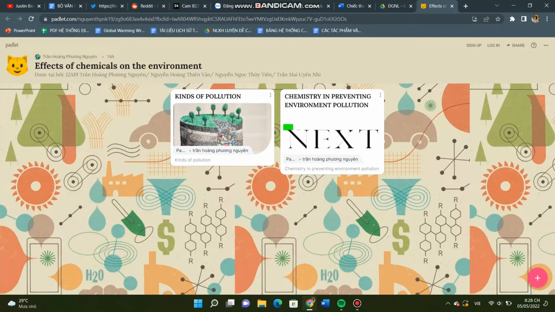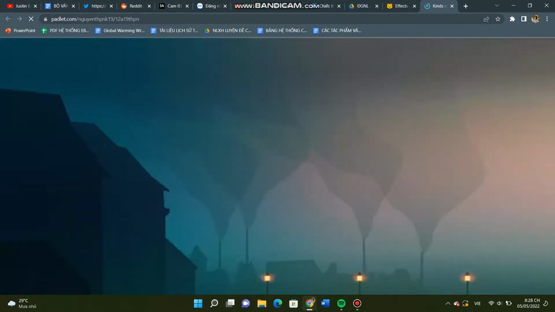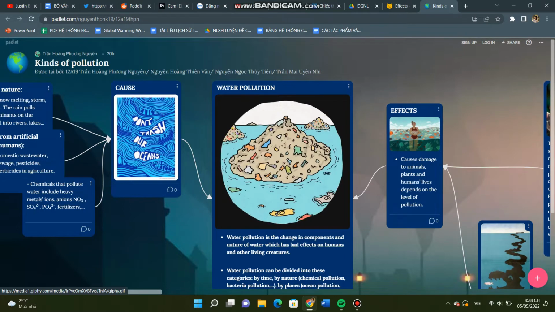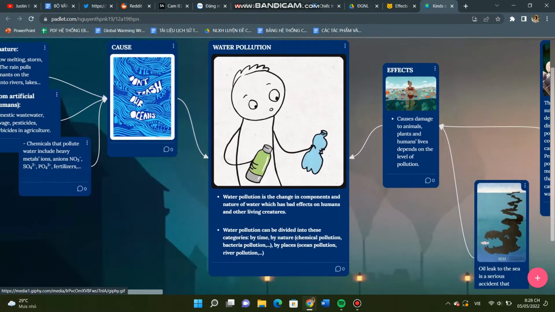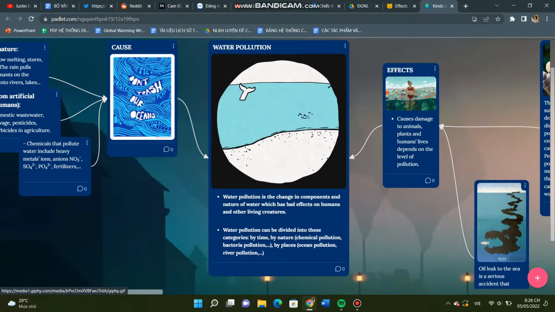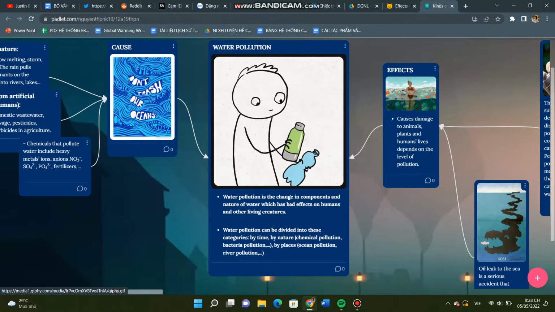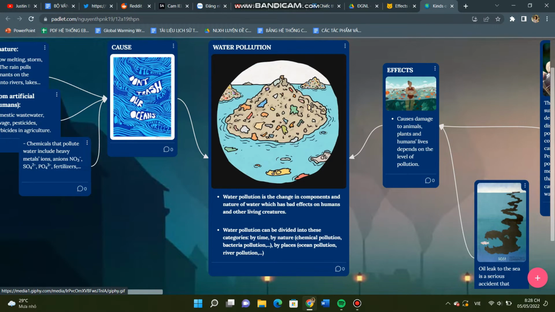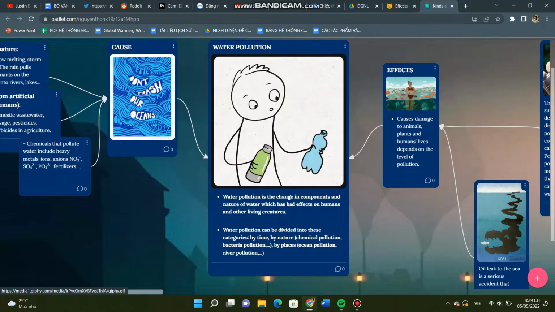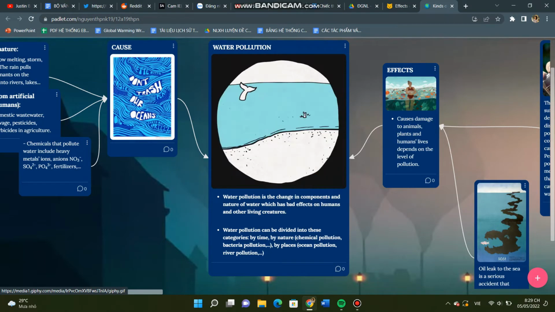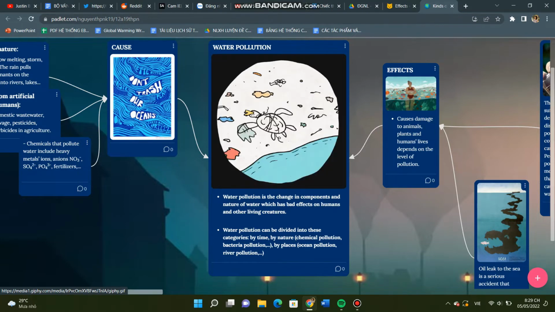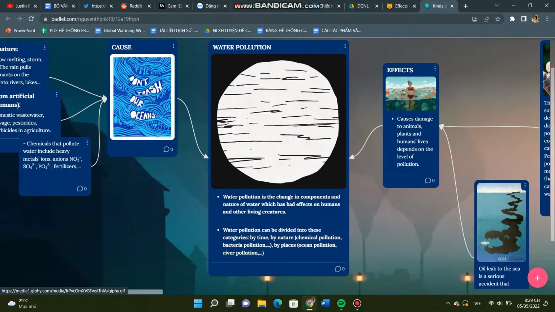Now, let's talk about the first problem. Kinds of pollution. Number 1. Water pollution. Water pollution is the change in components and nature of water which has bad effects on humans and other living creatures. Water pollution can be divided into these categories by time, by nature, by places, like ocean pollution, river pollution.